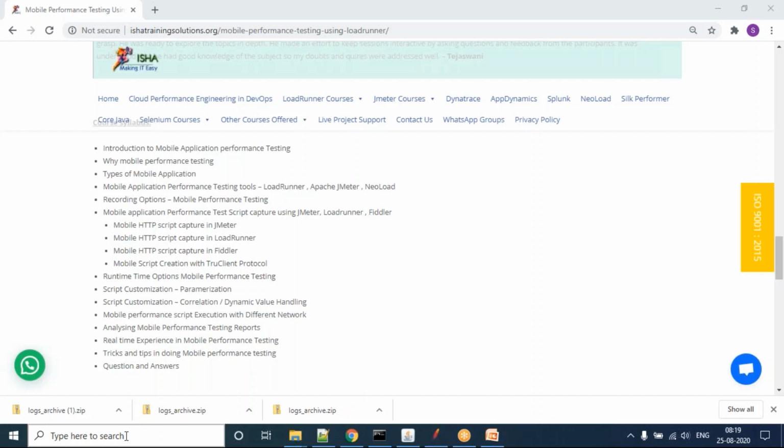Yeah, the question that you asked is valid, but it is not in sequence with covering mobile performance testing. We are not covering it here, but we have a separate course content wherein we are covering Jenkins. But in this mobile course, we don't have it. Okay, thanks. I'm using offline mobile in my office.